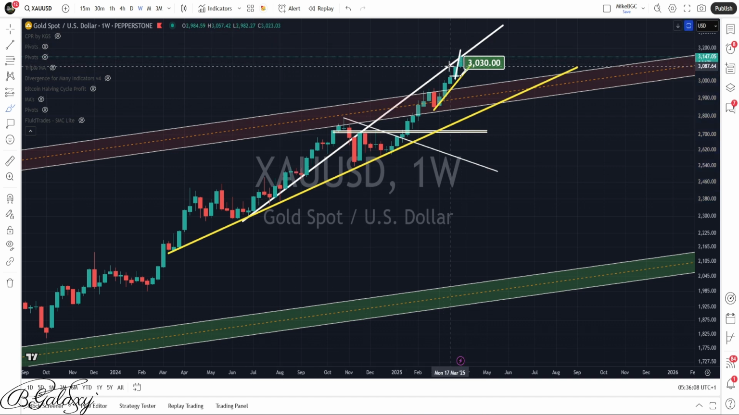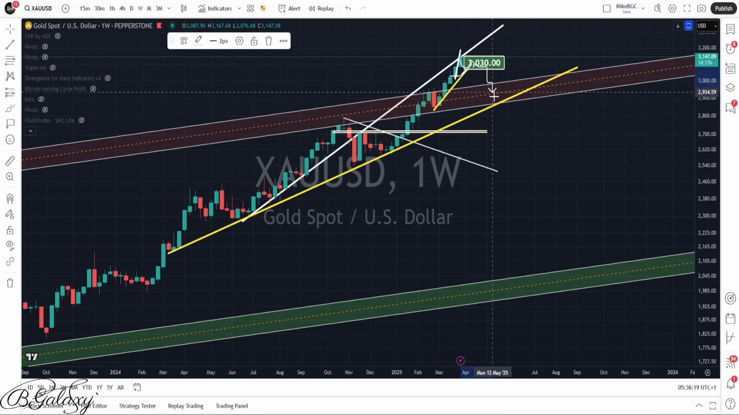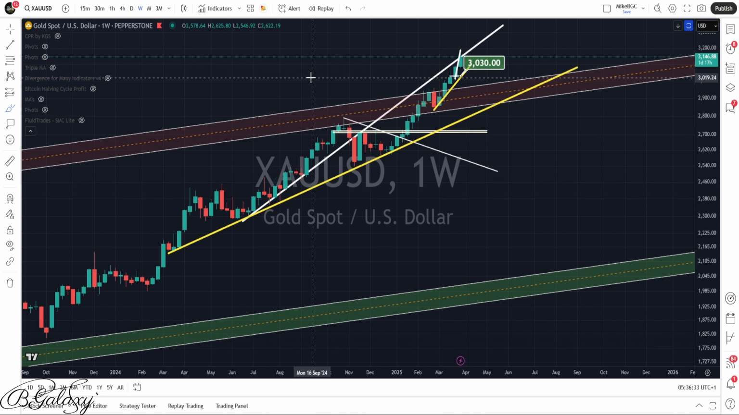If we see this week, till tomorrow night, the candle close in red, I think the week after that and the next few weeks we are going to see more downside movement for gold to about this trend line we have got, which is about 2900.